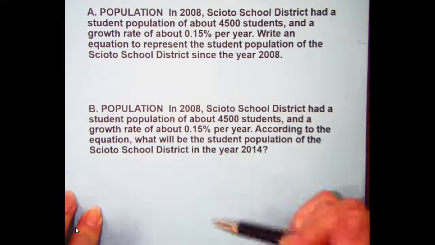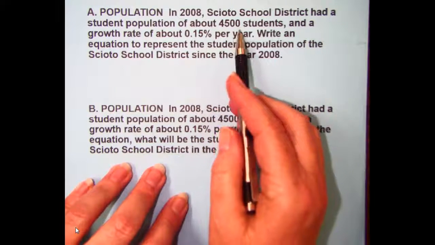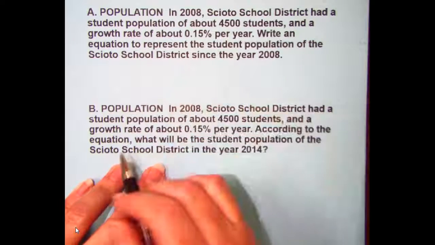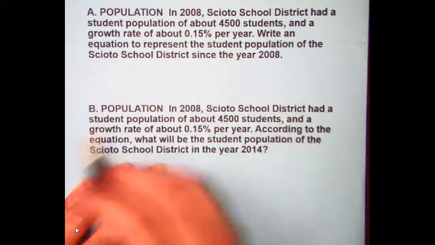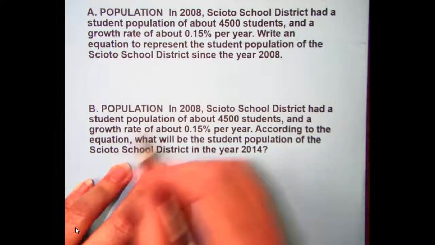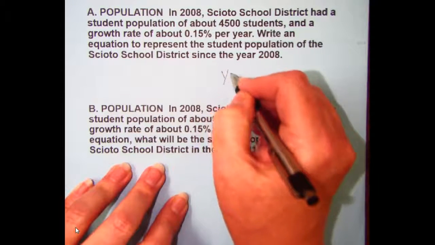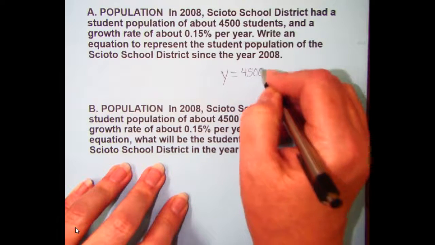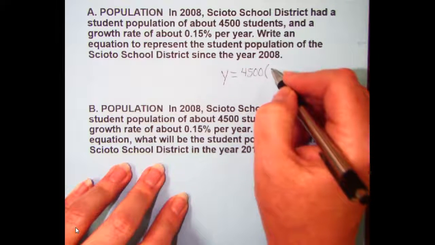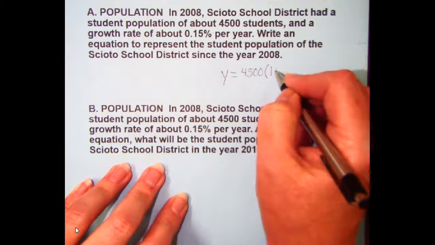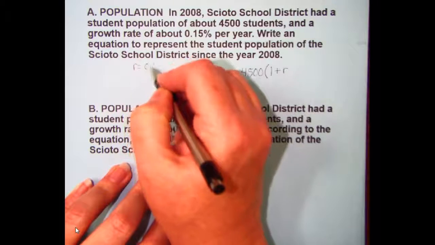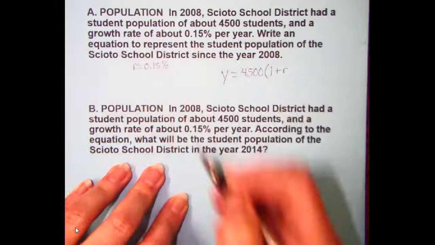Welcome back. In this situation, we have a school district that had a student population of 4,500 students and a growth rate of about 0.15% per year. The equation will be y equals A, which is 4,500, because that's what they started with, and 1 plus R. R is 0.15%.